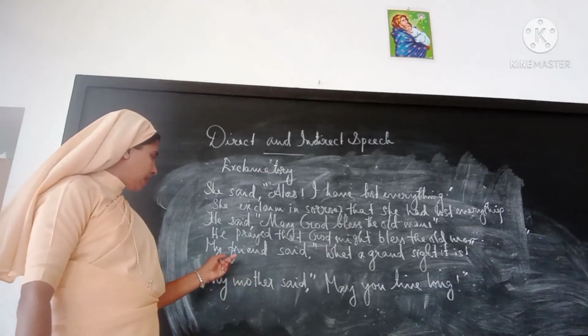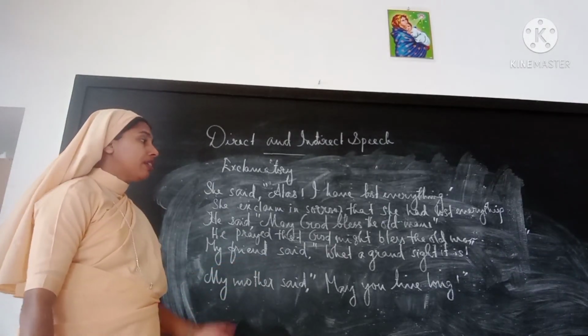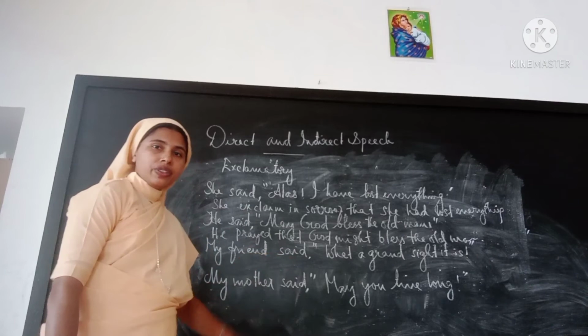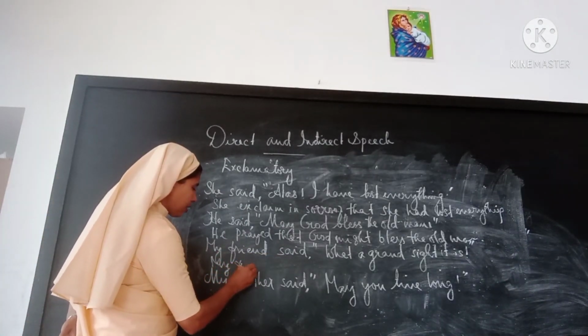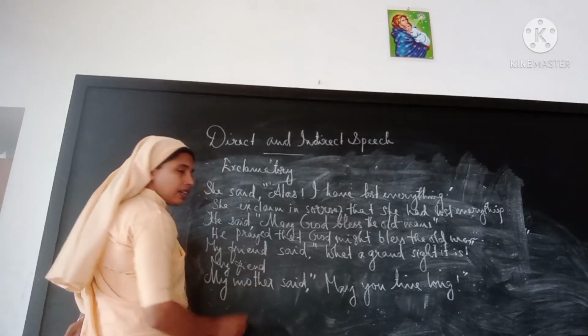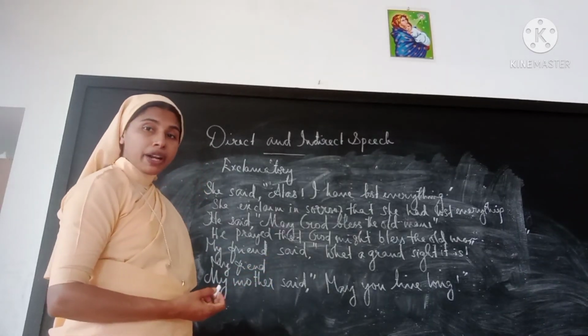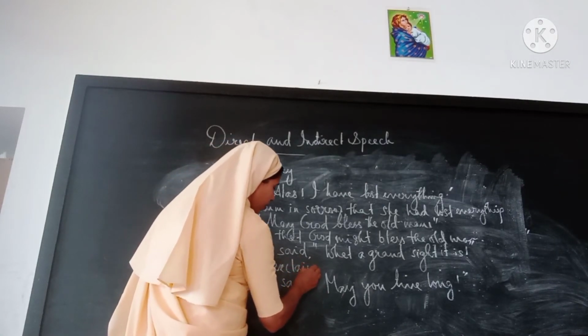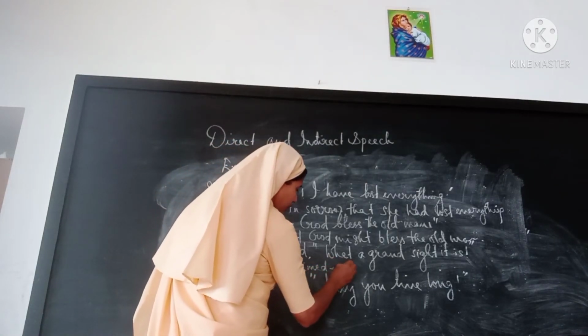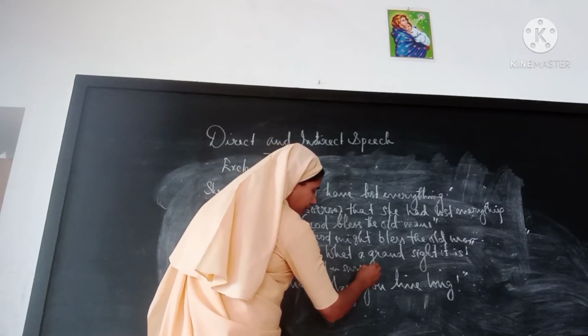Next sentence, my friend said, what a grand sight it is. So, my friend exclaimed in surprise, you can say, in surprise that.